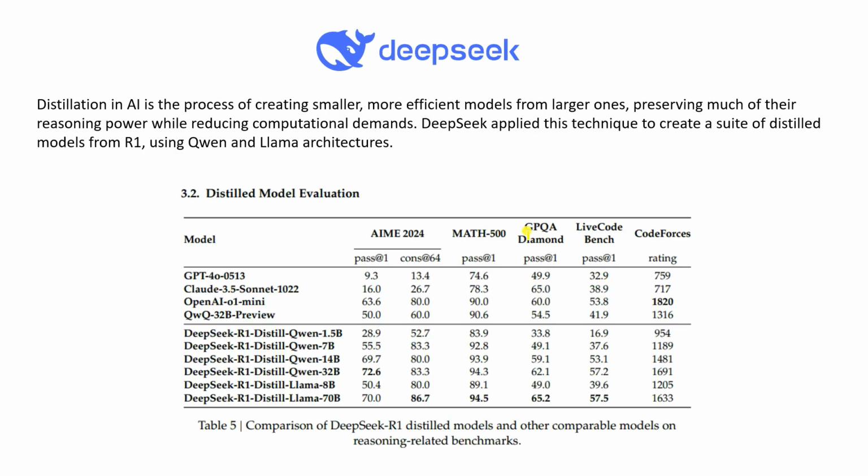And you can see the model evaluations for the distilled models, on AIME and MATH, what is happening in the case of distillation. For GPT-4o, the value is 9.3, but for DeepSeek R1 Distill Qwen 1.5 billion, it's 28.1. You can see the benchmark in the paper. That's not a big deal to see the difference between them.